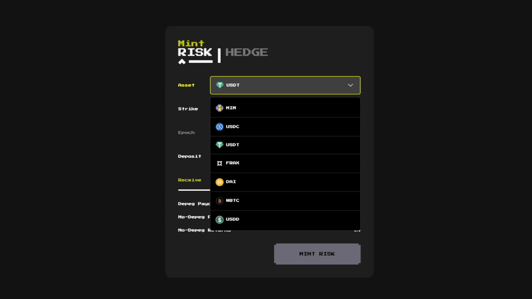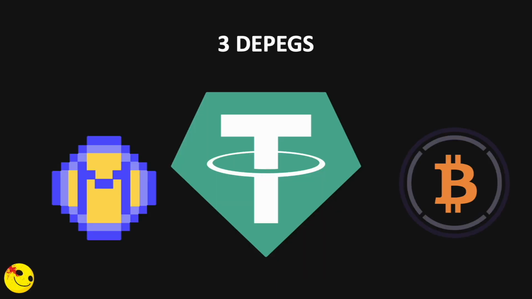Now of course this is important because at times crypto can be volatile and sometimes you will want to protect yourself against the downside of these assets losing their peg. Of course you can do this with the hedge side, and this is really important because at times these assets do lose their peg. In fact, we've seen 3 already just on Y2K in the form of USDT, Magic Internet Money, and wrapped Bitcoin, which is again one of the new assets that we've added to our vaults.